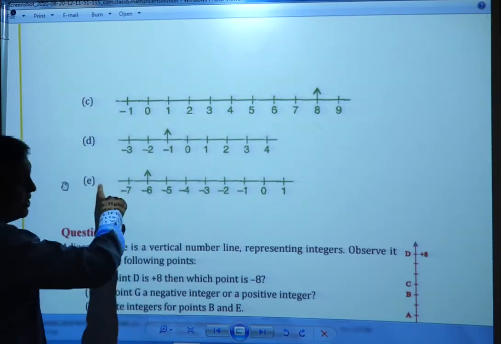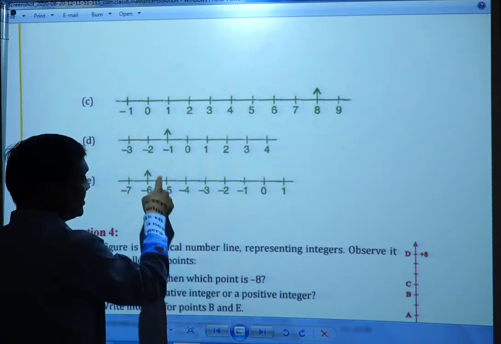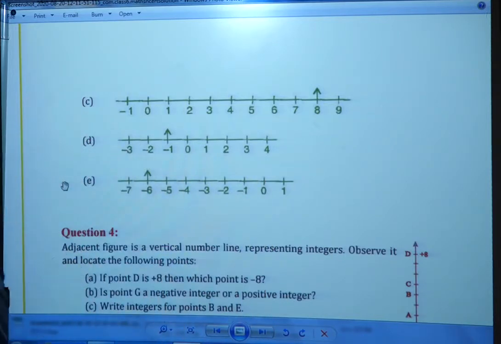Next, minus 6. Draw the number line. 0, right side plus numbers, left side minus numbers. Minus 6. Now next question, question number 4.